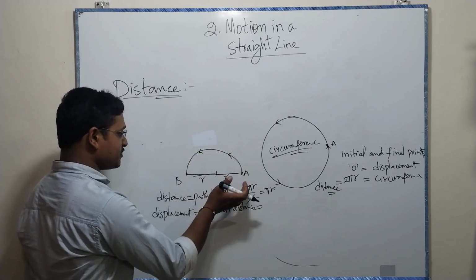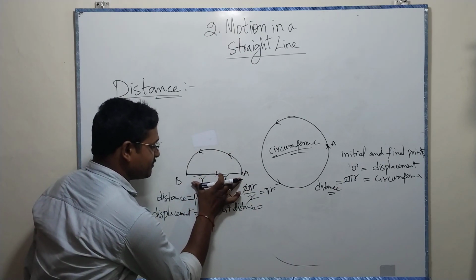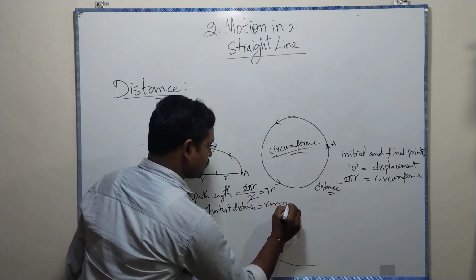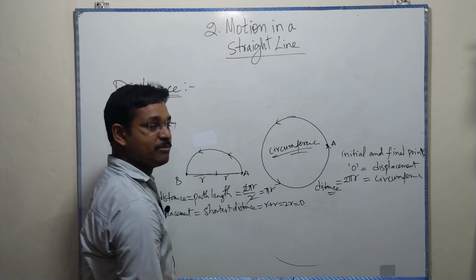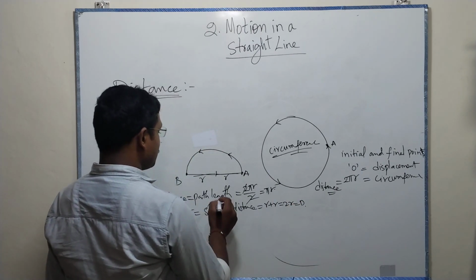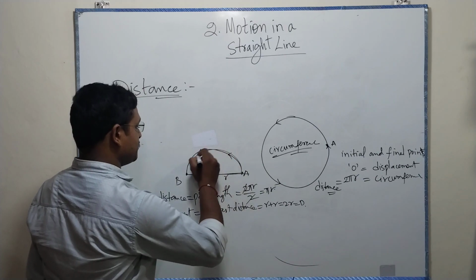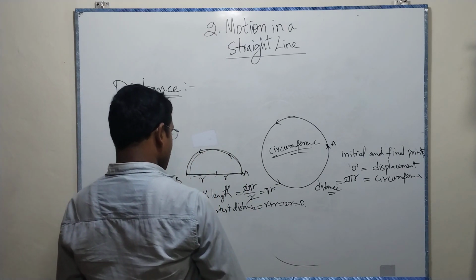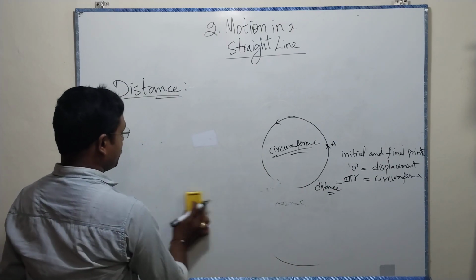So the path is half the circumference, and the displacement is r plus r, which is 2r, nothing but d, the diameter. So this is the displacement and this is the distance. It's very, very important to understand this as a fundamental.